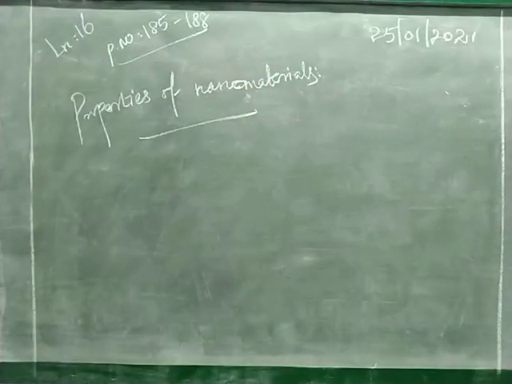We have to analyze the properties of nanomaterials. We have to study the internal structure and the surface of the materials. These two factors determine the entire properties of nanomaterials: the surface, and the internal structure.